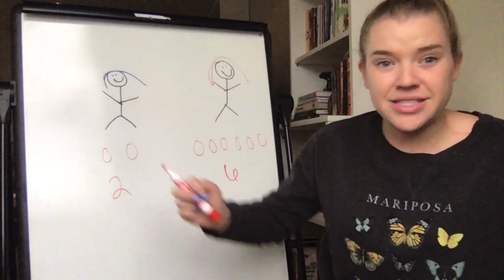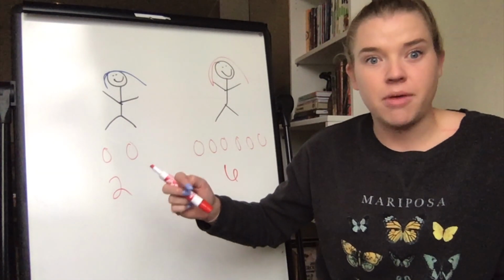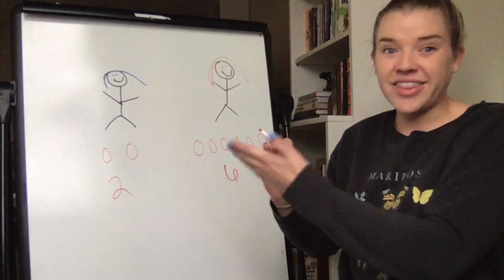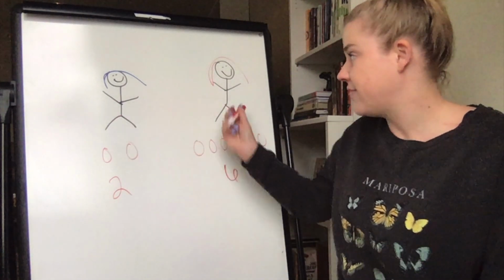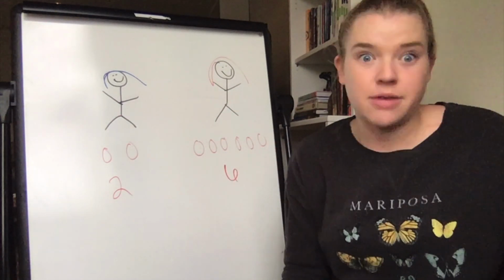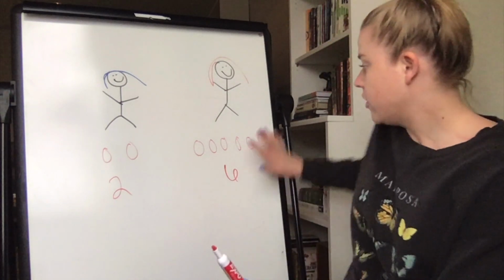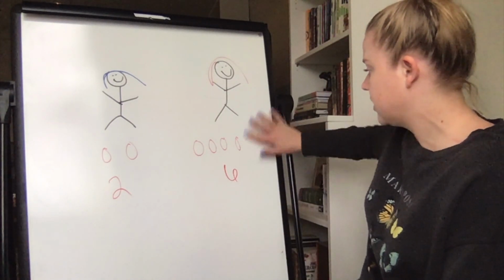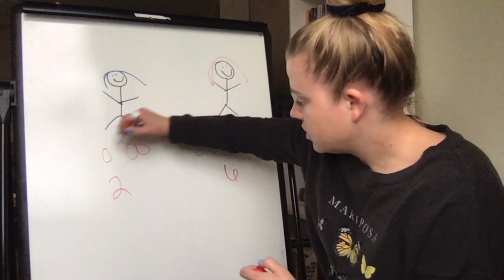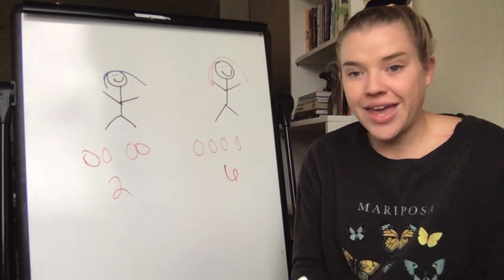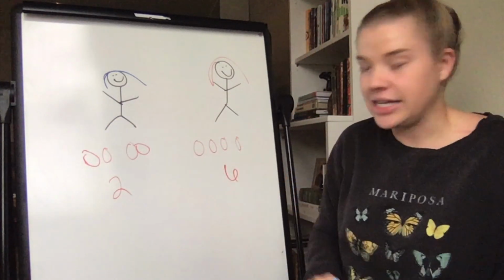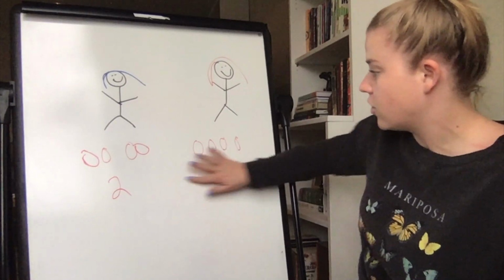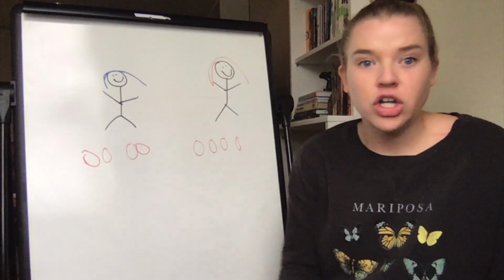Now I have 8 pieces of candy that have to be shared among 2 people. That would mean that 8 pieces have to be divided evenly among 2. So 8 divided by 2 would be 4. So if I were to just bring 2 of these pieces from this person to this person, now they have 4 pieces each, still have 8 pieces of candy total, but now it is a fair share.